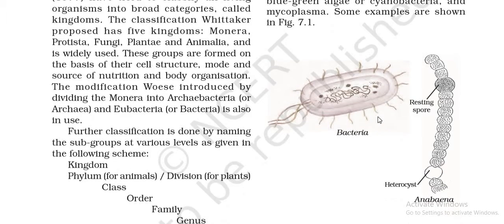So the diagrams are given here, children. You can see that we have a bacteria here. We have an Anabaena, which is a cyanobacteria. It has a resting spore and heterocyst. So heterocyst, children, is actually a cyanobacterial cell which helps in nitrogen fixation. So we can say that Anabaena is a nitrogen fixing bacteria, right?